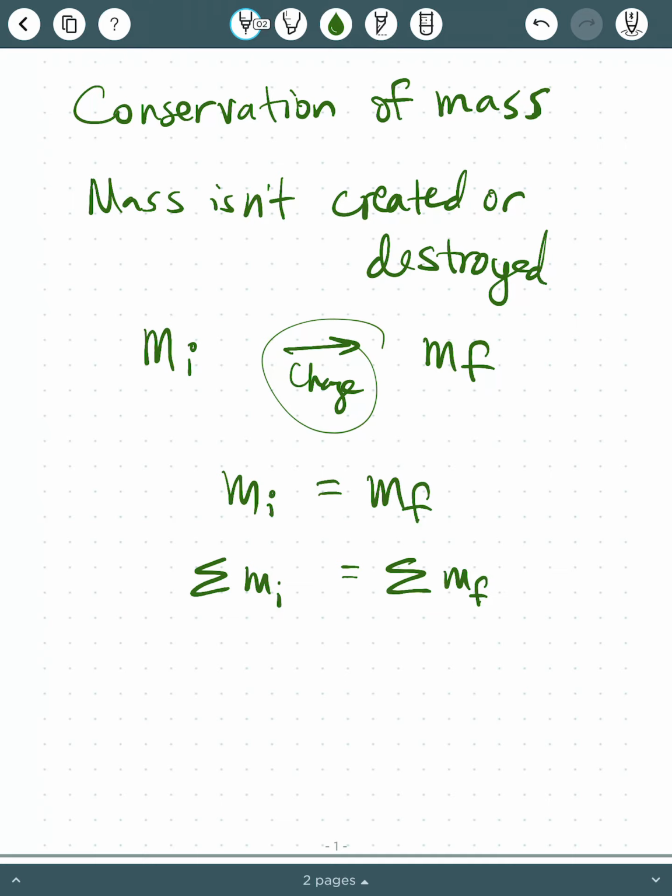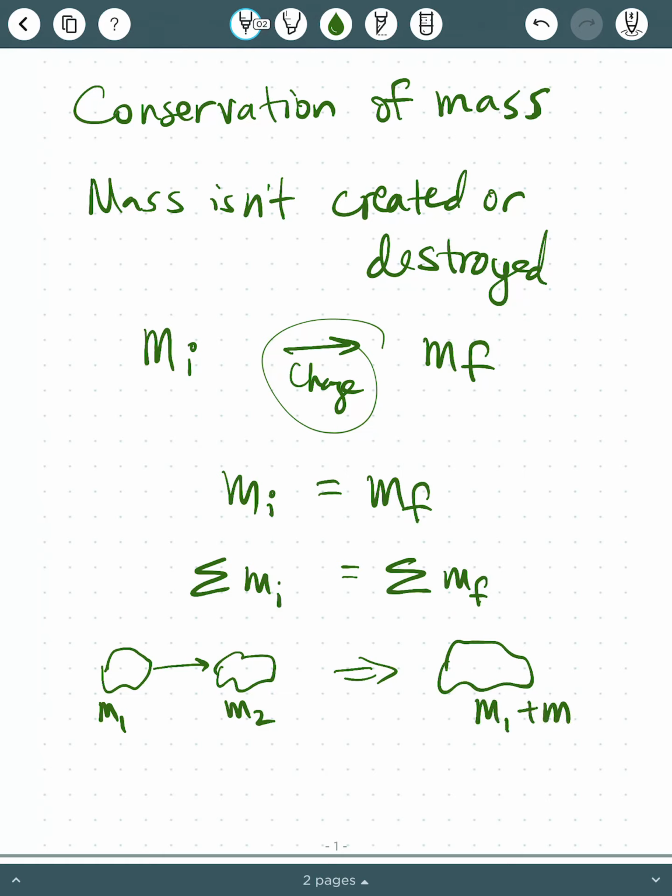Another way of saying this would be the sum of all the masses initial is the sum of all the masses final. So, for example, if I have two pieces of clay here, and I throw one of them at the other one, and then I end up with a bigger piece of clay, if my initial pieces of clay had masses of M1 and M2, then my final piece of clay has a mass of M1 plus M2.